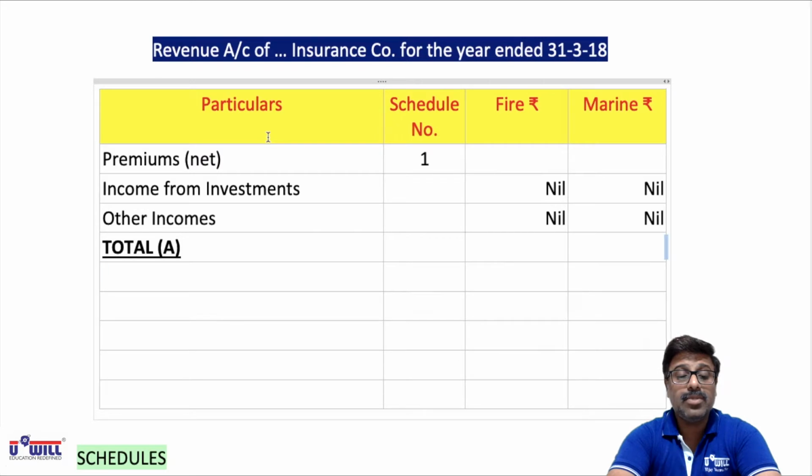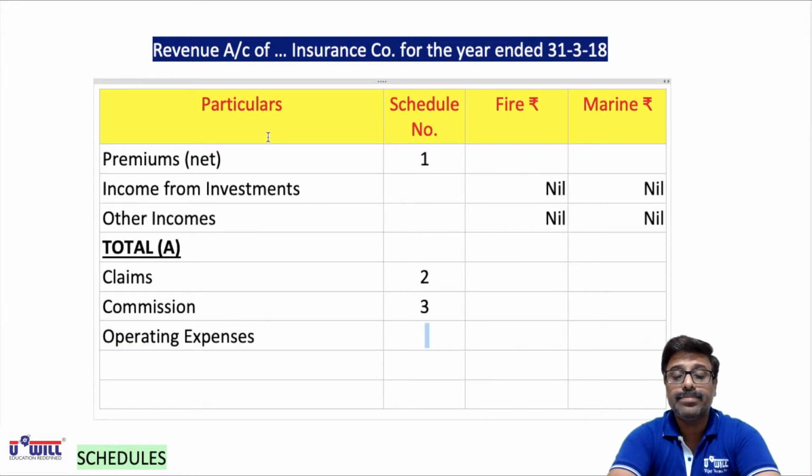Then after this we will show 3 items of expenses. Claims, which we will be showing in detail in schedule number 2. Then commission we will be showing in detail in schedule number 3. And then operating expenses we will be showing in detail in schedule number 4.